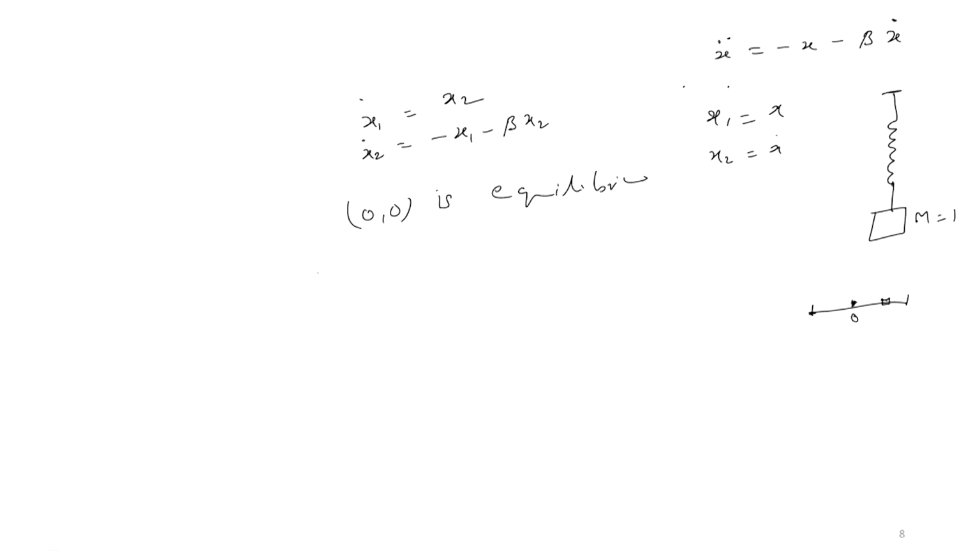Then we can consider V of x1, x2 equal to half times mass, which is 1, times velocity x2 square, half m v square, that is the kinetic energy, and half k x1 square, where k is 1 here, so 1 into x1 square. It is the potential energy.